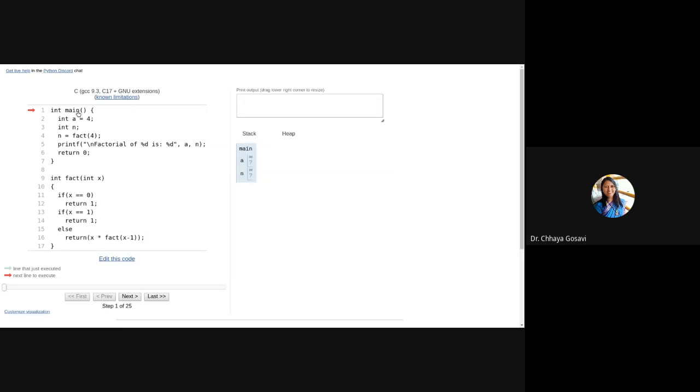So in the main function, you can see memory is allocated for a and small n. X is not available in main. If you try to print x, it will report an undeclared symbol x. Now the value of a is 4, n is not declared.